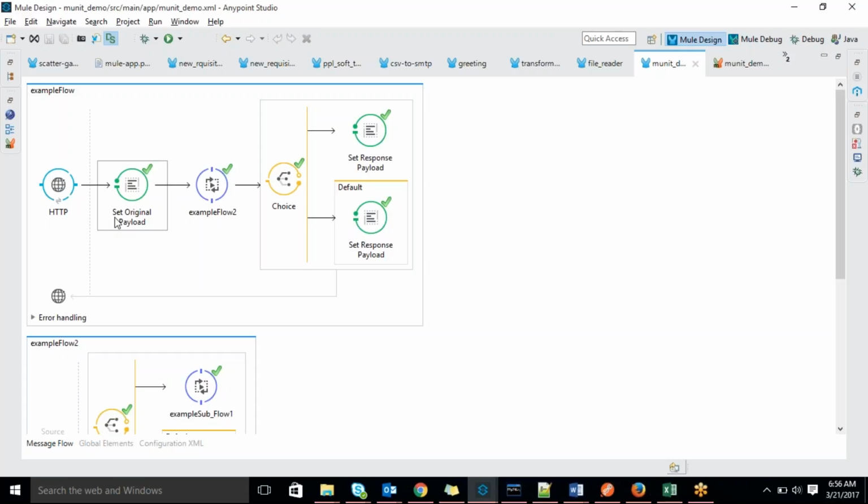If the user sends this type of input, this output will come. We assert that output against the mocked input. If both are the same, whatever you are expecting, the test case should pass. Like that it will happen.